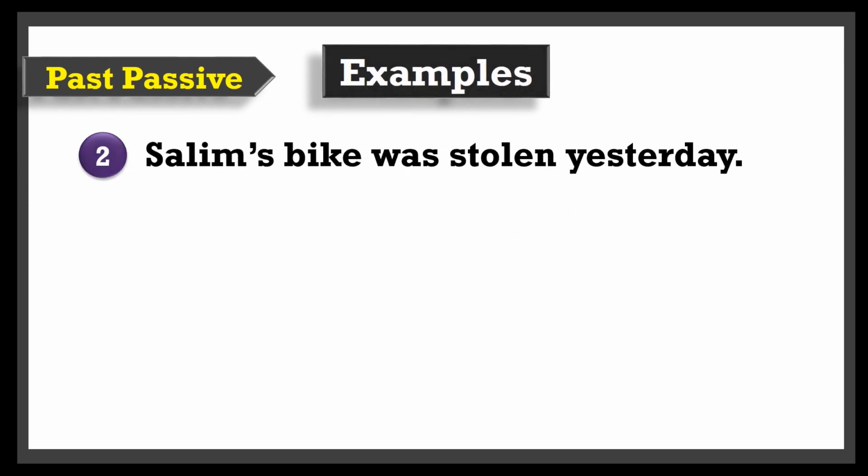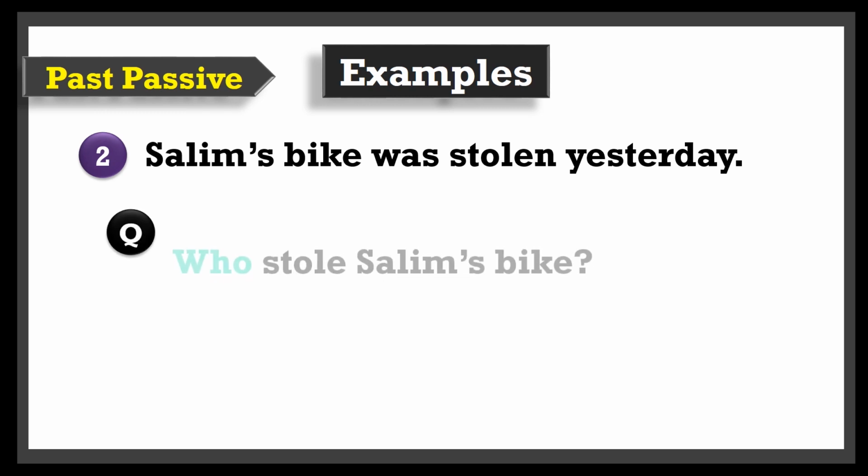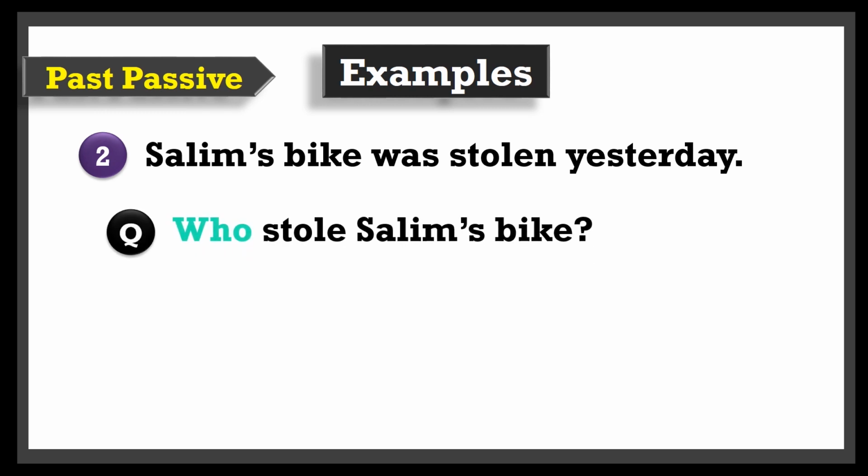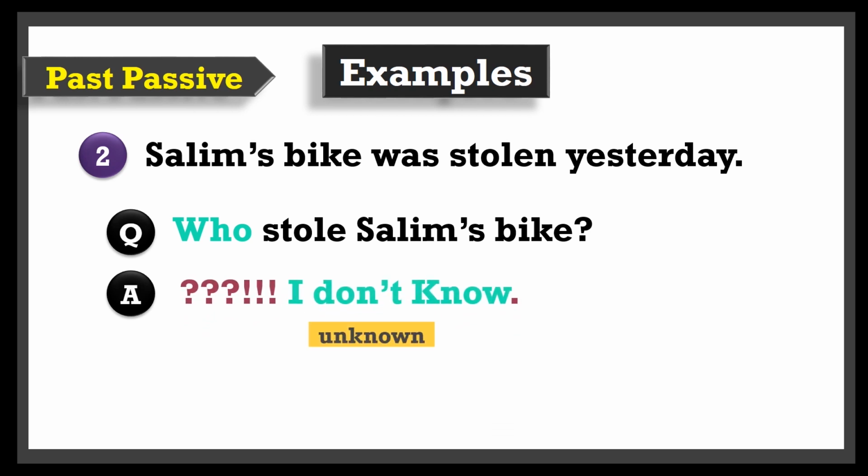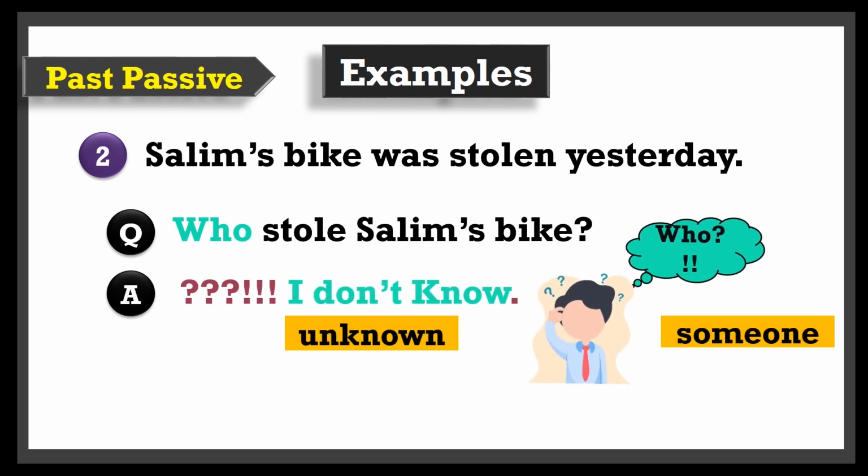I'd like you now to check this sentence. Salim's bike was stolen yesterday. Again, I want to ask you a few questions. Who stole Salim's bike? Actually, we don't know. As you notice, the subject is unknown, so it is someone that we don't really know. The conclusion here, the sentence is in the passive voice.